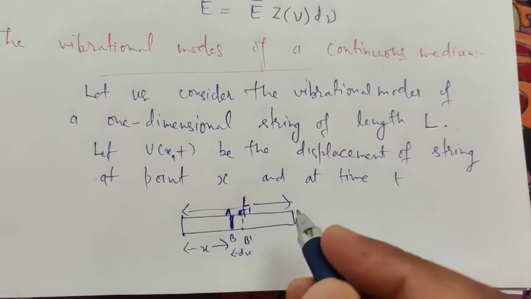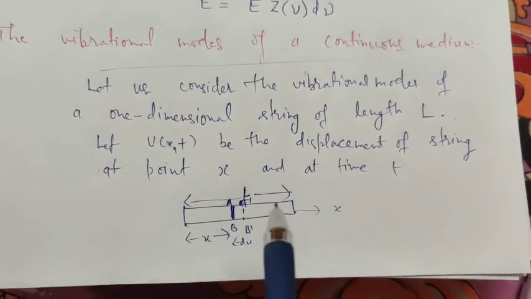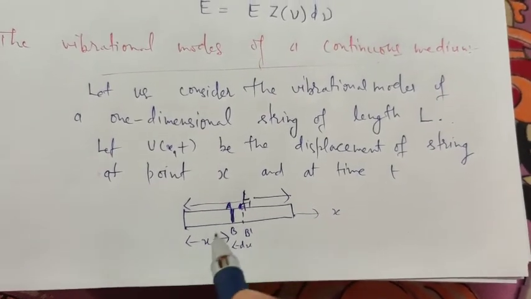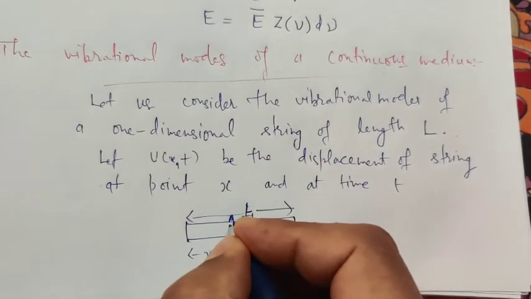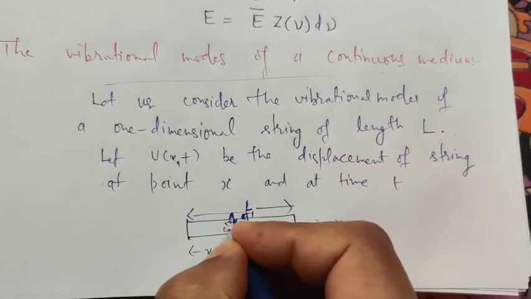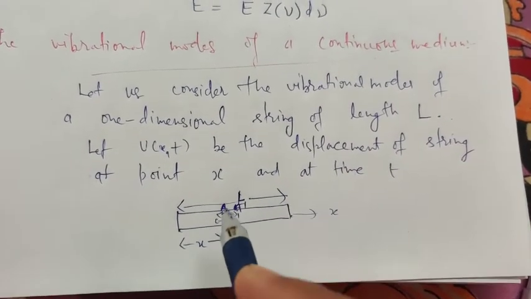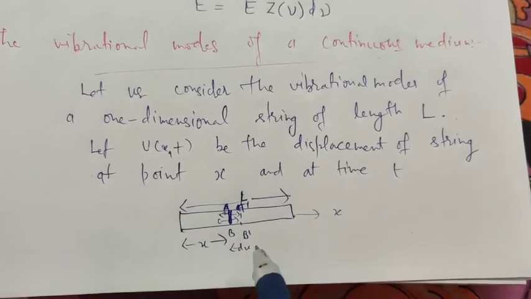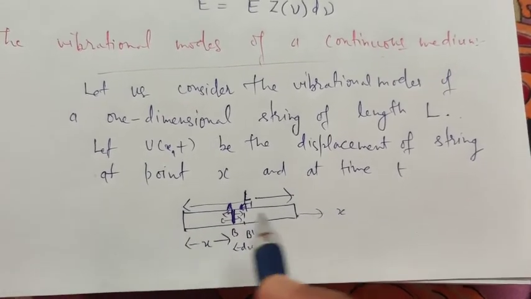Since this is a longitudinal vibration, longitudinal modes of vibration, it is vibrating in this direction, in the x direction at time t.